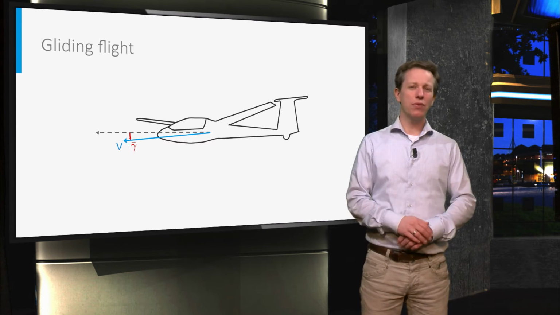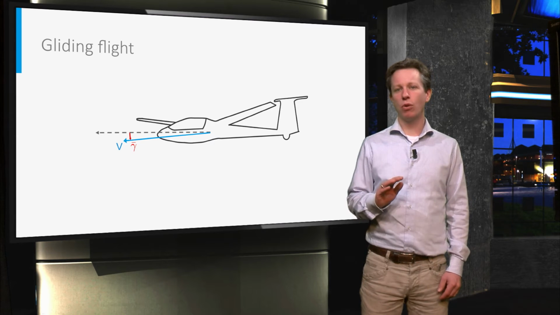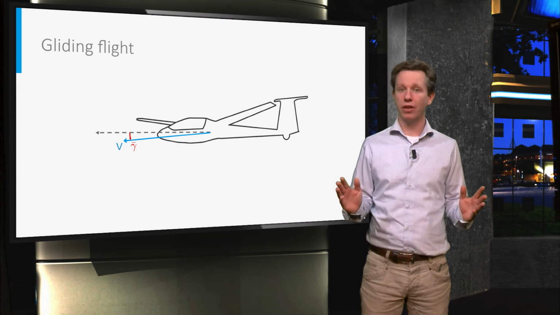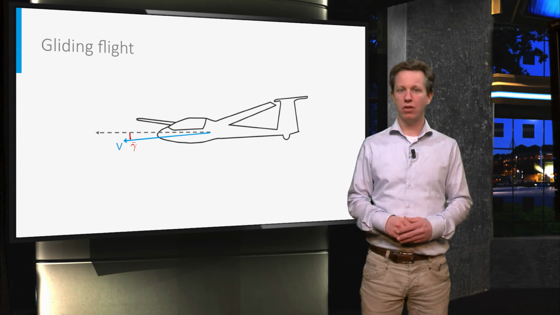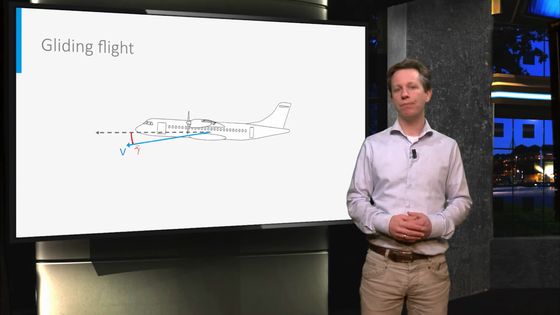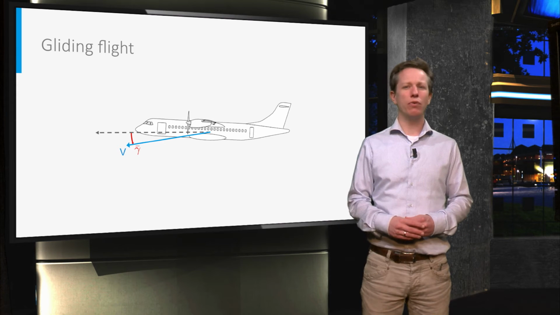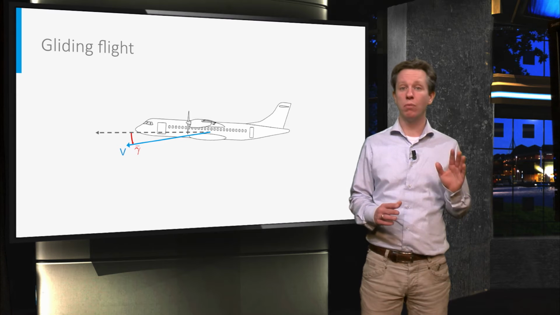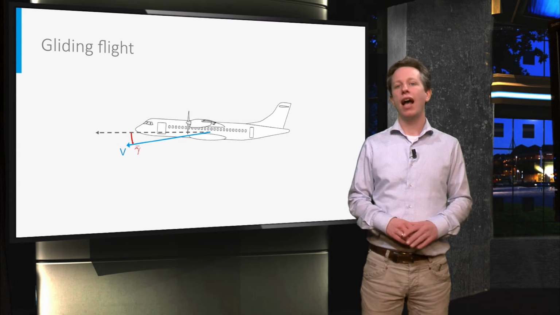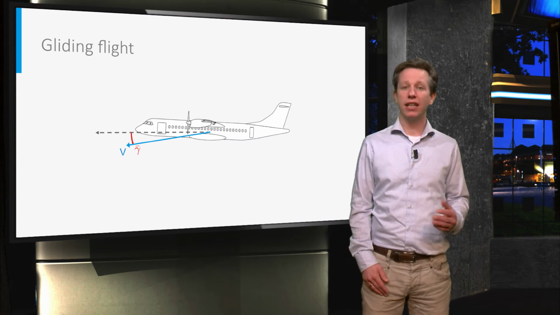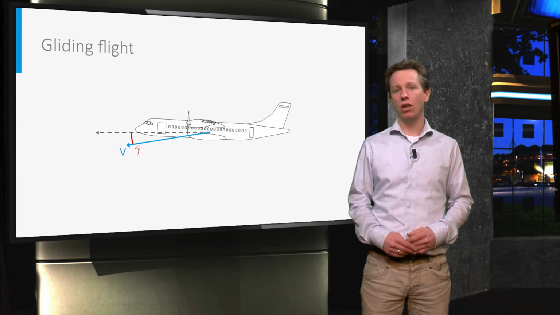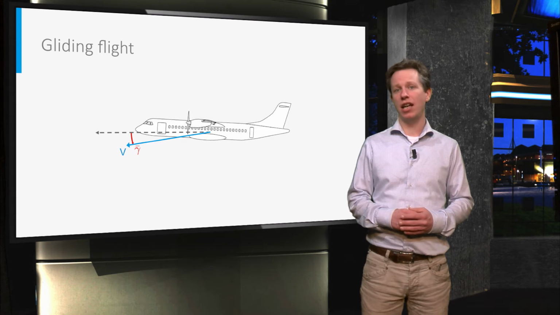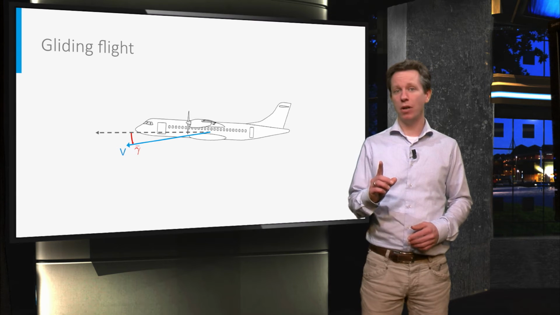There is also a different situation in which glide performance is important. Now this is the situation where a powered aircraft experiences a failure of all engines. Now failure of all engines may seem like a hypothetical situation for multi-engined aircraft. However, it may happen in case a plane runs out of fuel or, for example, when it flies through a cloud of volcanic ash, which has happened in the past.